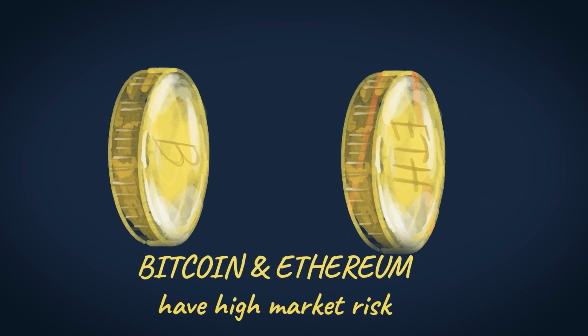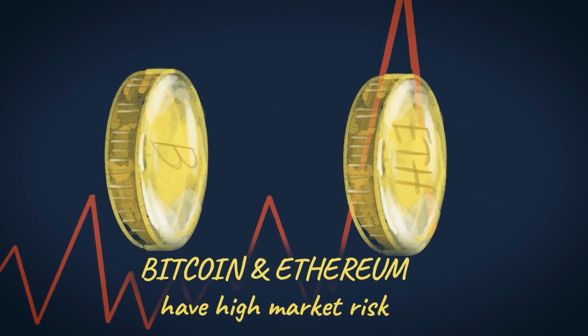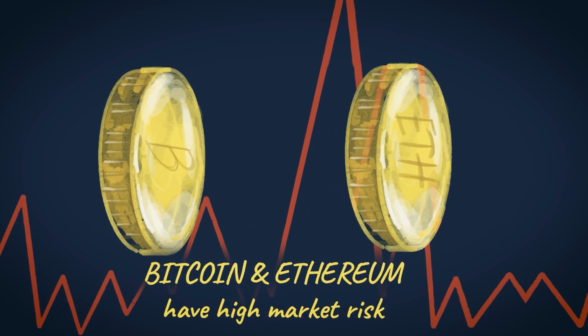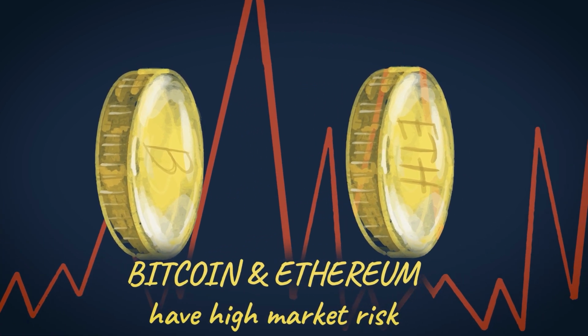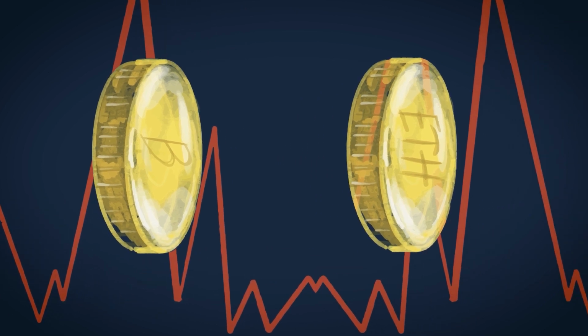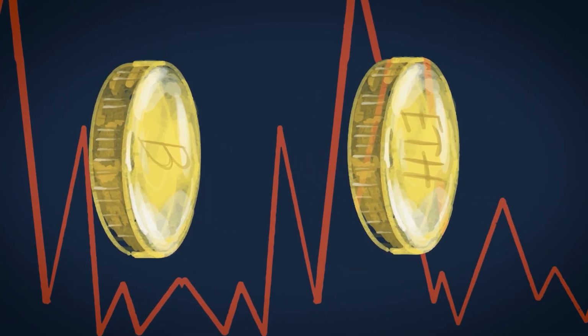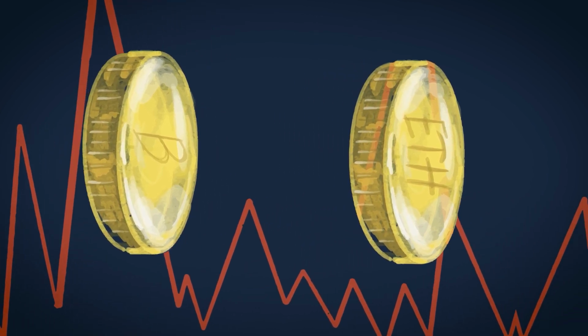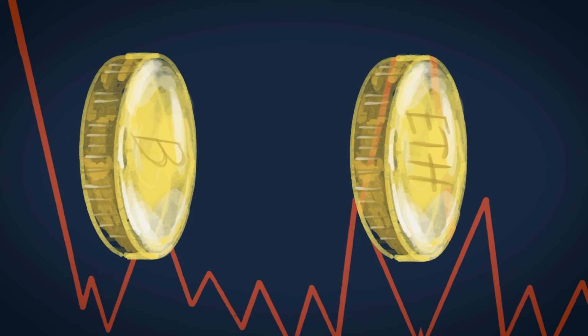To compare, coins like Bitcoin or Ethereum have high market risk because their value is constantly fluctuating, depending on the digital market moods. But the higher risk you take, the higher yield you might get. Level of risk is an essential component of the yield, or in other words, network participation paid on investment.